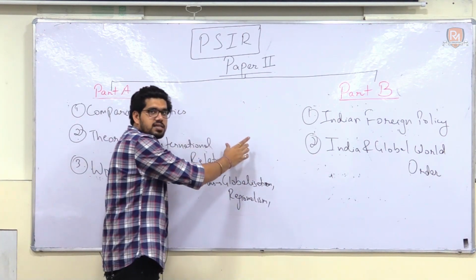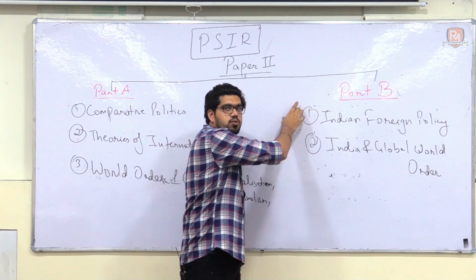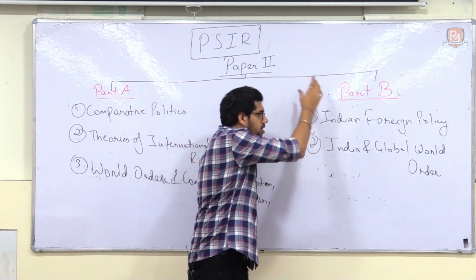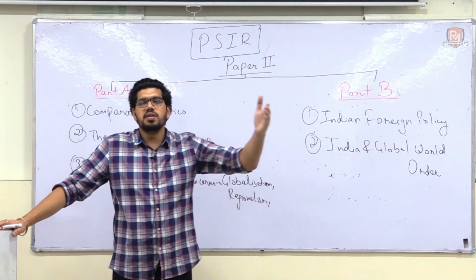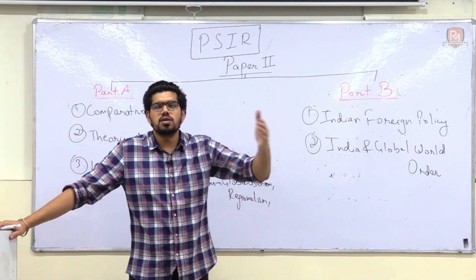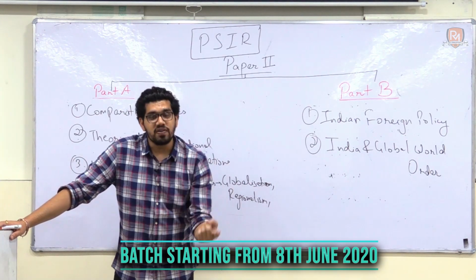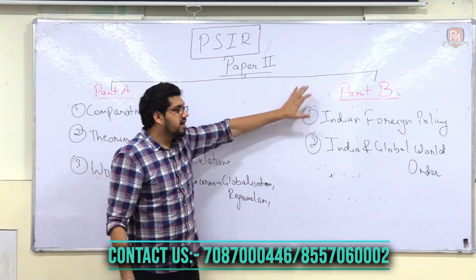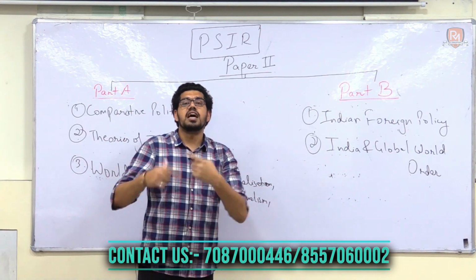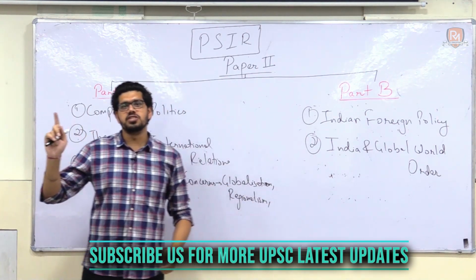Raja Mohan, by his understanding of realism, says that it will be beneficial for India to join the One Belt One Road policy because of these reasons. When you write in your GS, you will eliminate the name of C. Raja Mohan and you will not write the realist perspective. The points continue to remain the same. But when you write in optional, the word realist will come and C. Raja Mohan's name will come. That will fetch you more marks in your optional as well as in your GS.